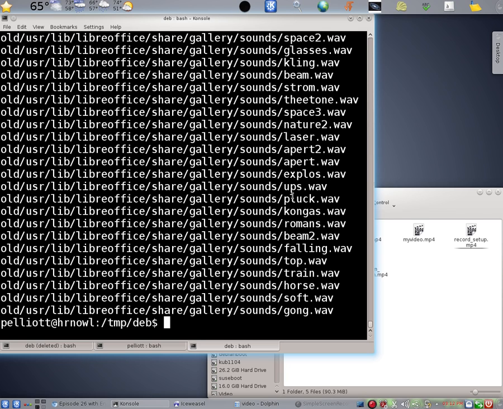Well, what we're going to do is move that sounds subdirectory to the place where it should exist in /usr/lib/libreoffice/share/gallery. But that directory is owned by root, so we don't have the privilege. So we're going to give ourselves the privilege with the sudo command.